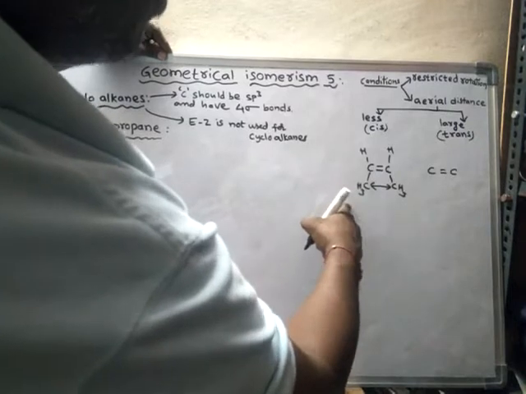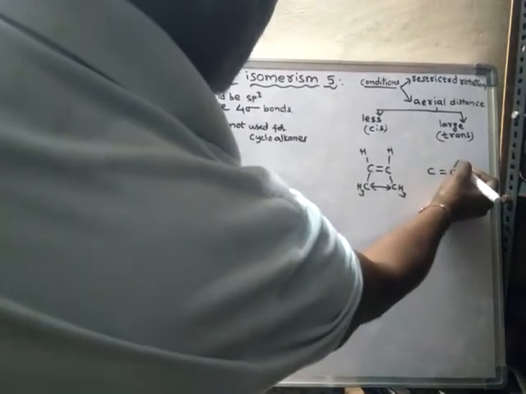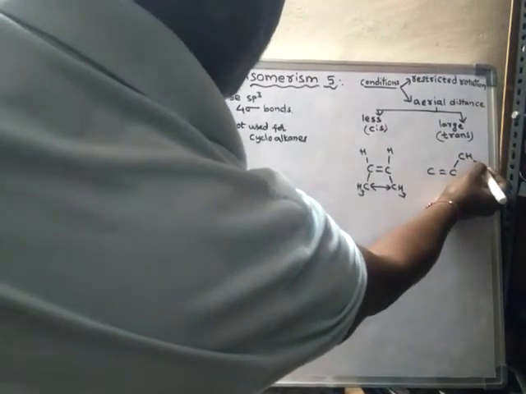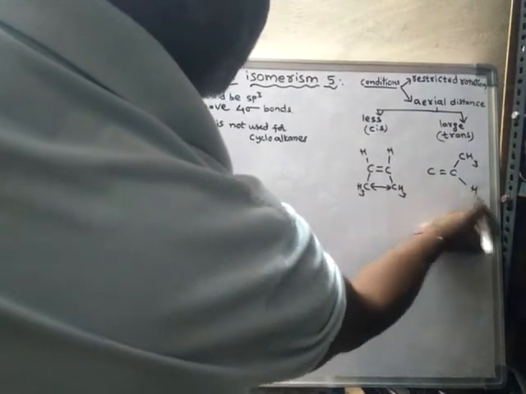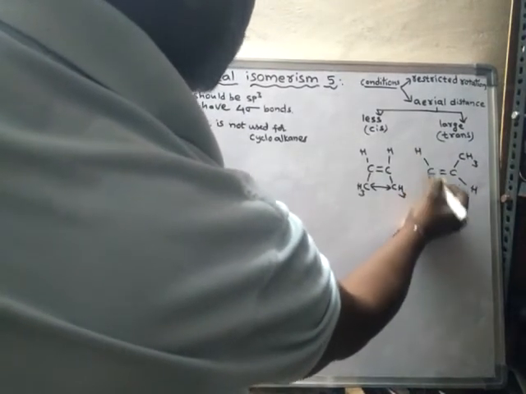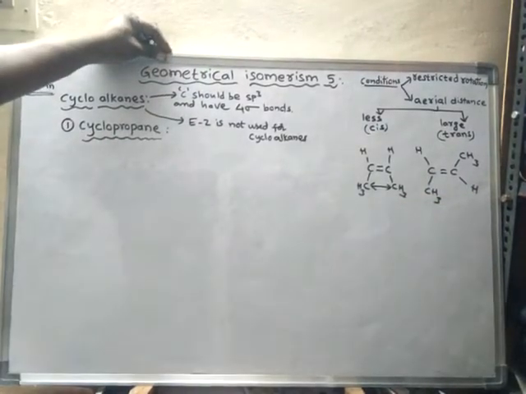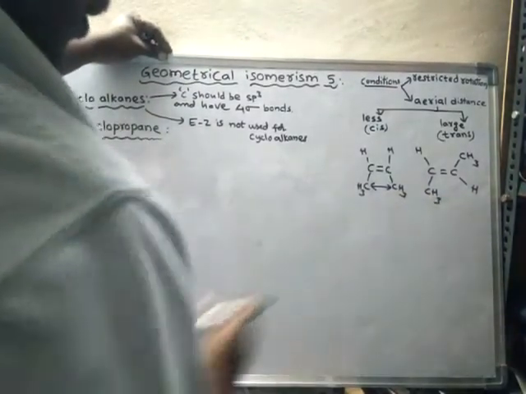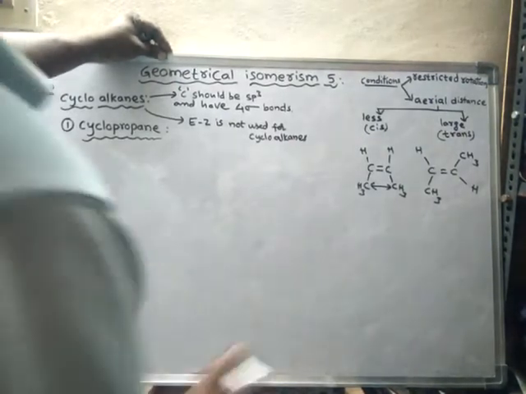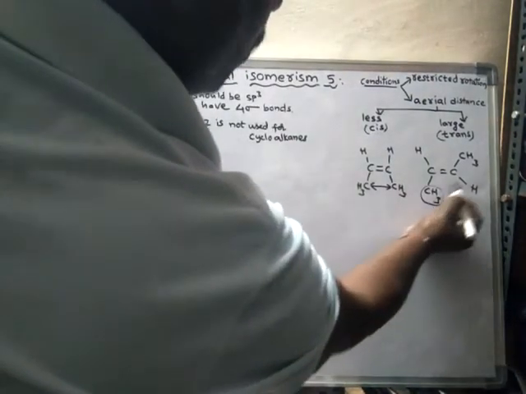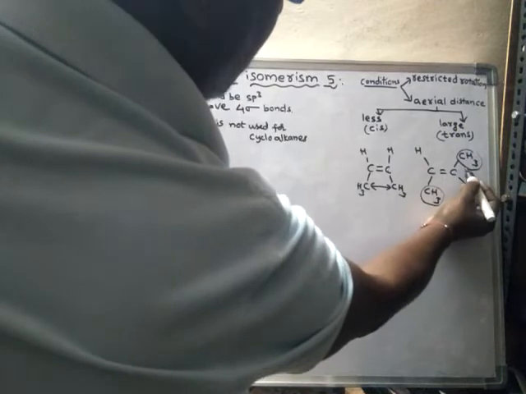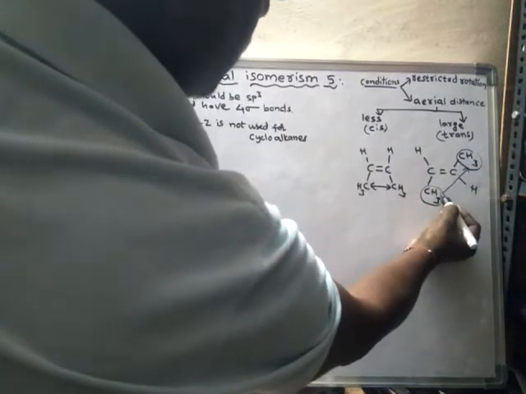Compared to this one, suppose we have the same molecular formula and same structure, but the orientation of the atoms or groups is different, if I draw it like this. Between the same methyl groups, the aerial distance is more.